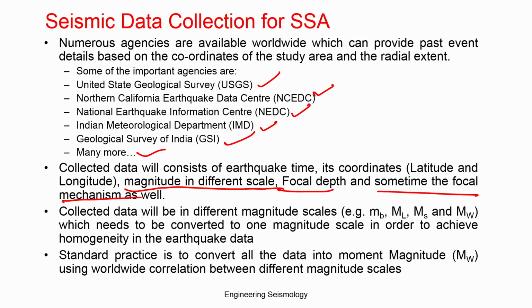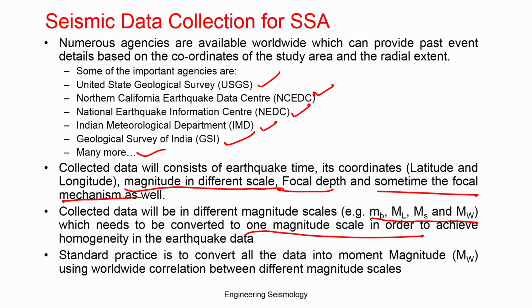The collected data will be in different magnitude scales. The most widely represented magnitude is converted to a uniform magnitude. The presently used magnitude is basically the moment magnitude, which does not saturate at any higher level. So that magnitude has to be converted. Now you may understand why we studied different earthquake scales, in order to use them in hazard analysis.